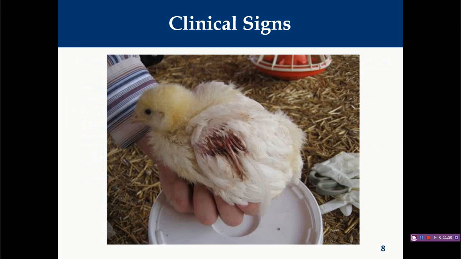So here you can see this is a chick, very young chick, and here you can see this is a wing, and the wing is showing severe hemorrhages. So when a hemorrhage occurs beneath the skin, generally within a very short period of time there will be blue discoloration, and many a time the name given is blue wing disease.